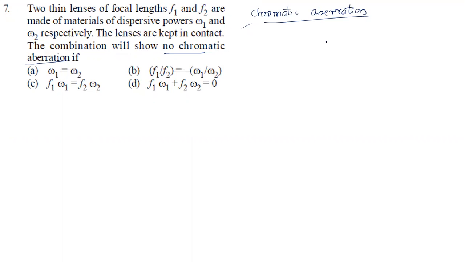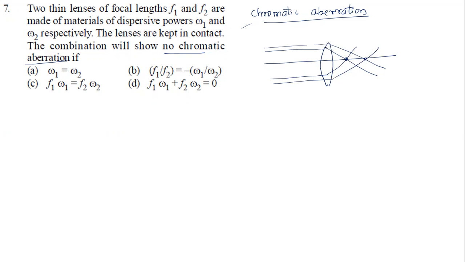If I take a lens with its principal axis, light is going to fall, and it is not going to focus at the same point. If I take different lights, they're going to focus at different points between this point and this point.